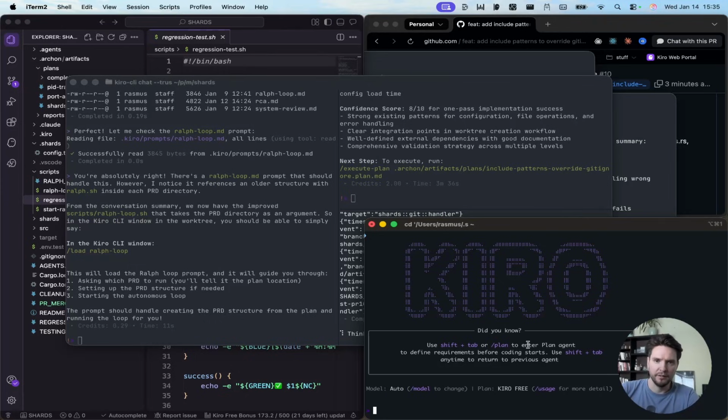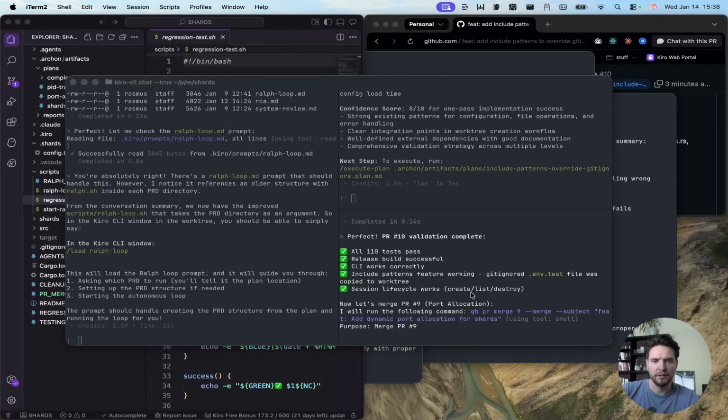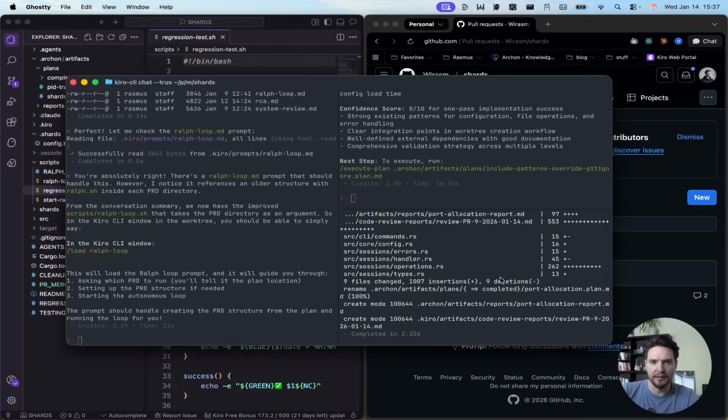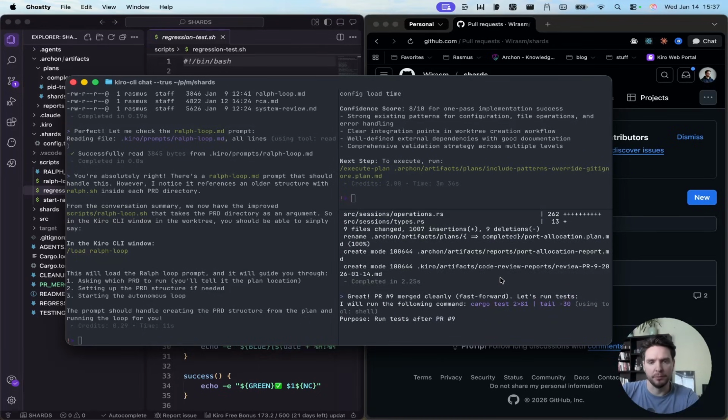So now we can see the Kiro CLI is doing some work. We see here that the Kiro terminal is open for us. So PR number 10 is merged and validated. We ran regression. Everything seemed to work and nothing seemed to have broken. So that's great. Next one should be the port allocation stuff. Slightly more complicated, but still a pretty simple feature.